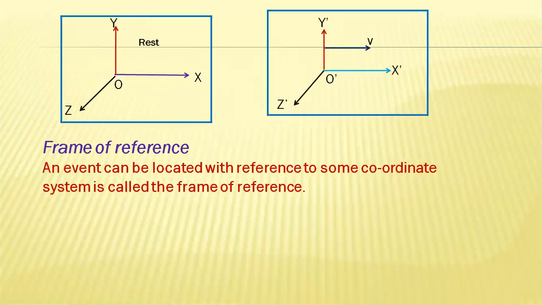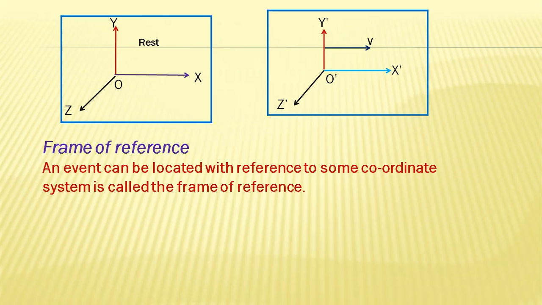And another important term is frame of reference. An event can be located with reference to some coordinate system, which is called the frame of reference. For example, if in the room there is an object, we have to specify its position with respect to our position, or we can specify its position with respect to its distance from the right wall, left wall, floor, or roof.